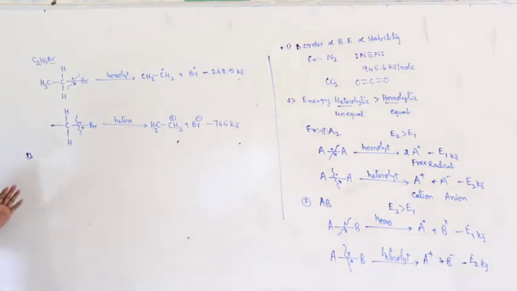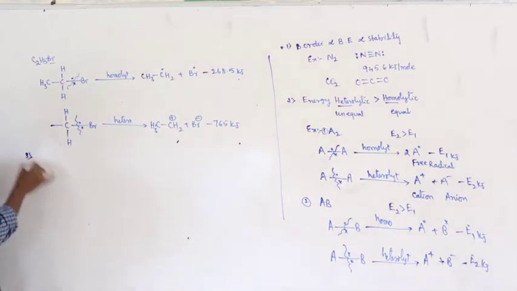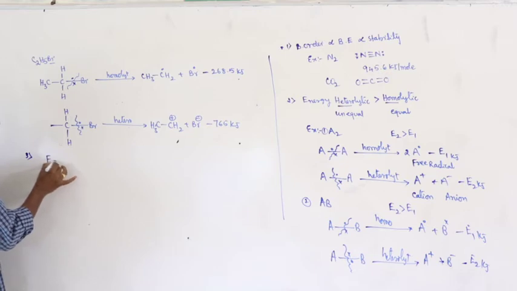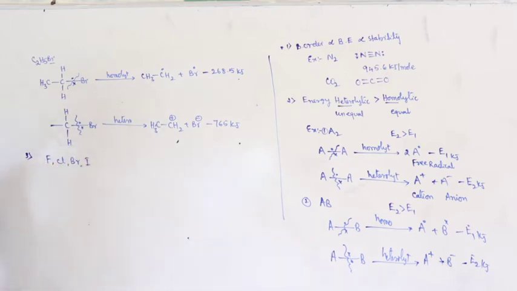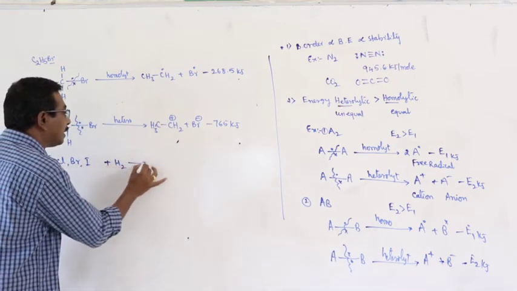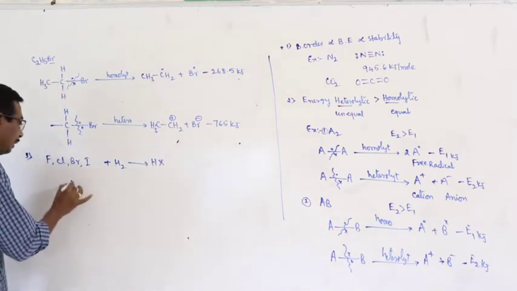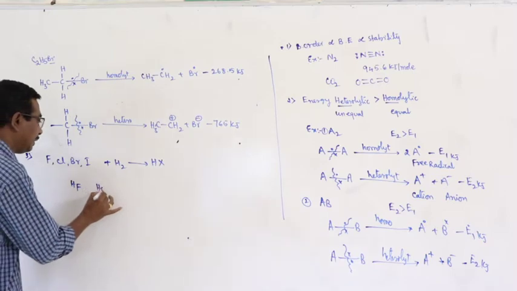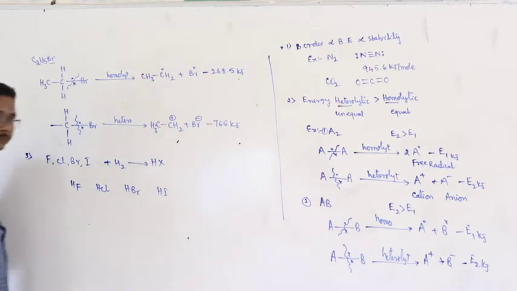Here, in case of the same type of compounds that are formed by the elements of the same group, let us consider halogens. What are halogens? Fluorine, chlorine, bromine, iodine. Here halogens react with hydrogen, resulting in the formation of hydroacids, HX. What are they? HF, HCl, HBr and HI. Here hydrogen is common.